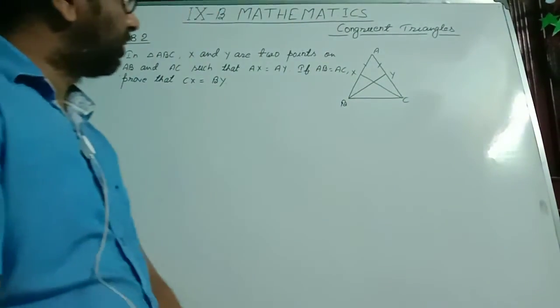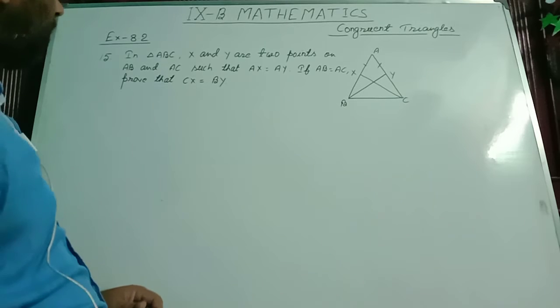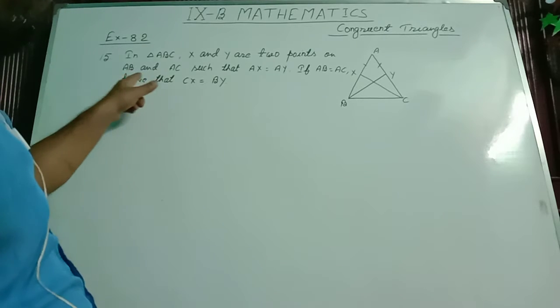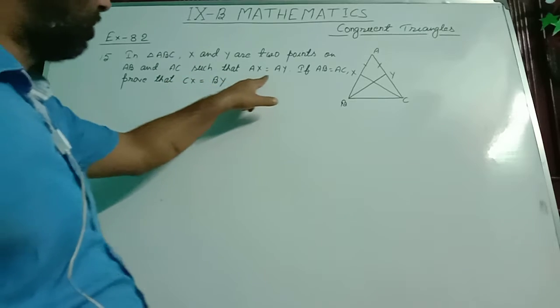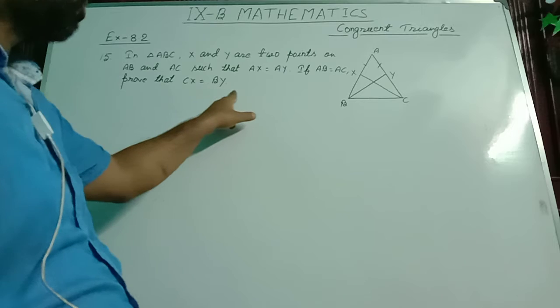Today, in mathematics, we are going to solve question number 15. In triangle ABC, X and Y are 2 points on AB and AC such that AX equal to AY. If AB equal to AC, then prove that CX equal to BY.